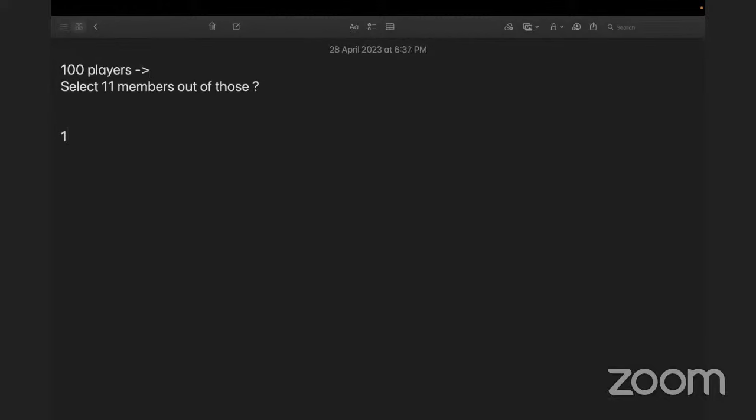Okay, first question is, should you select only the top players from previous year? Yes or no? I just sort out all the top players last year and I picked the top 11. Okay, some people say yes, some people say no. Why no? Assuming that no new player has been added, if you're saying no, why are you saying no? What is it that I would miss?